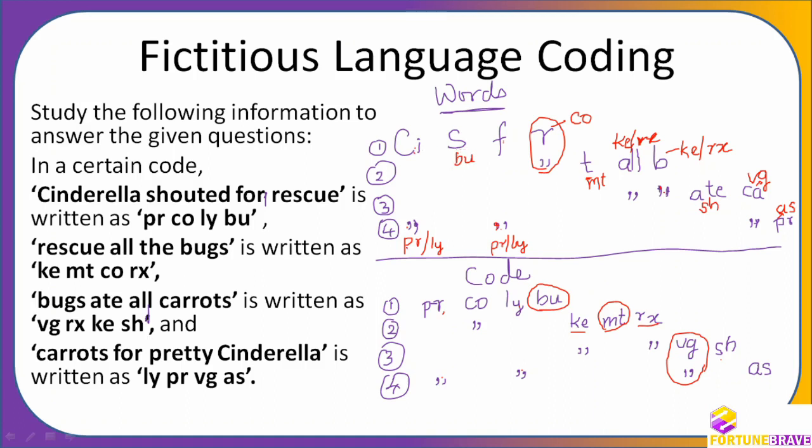Cinderella can be PR or LY. Shouted is BU, there is no doubt at all. For is either PR or LY. Rescue is CO, there is no doubt about it. Then the is empty. All and bugs are again, there are two codes we have got, KE or RX, and bugs also KE or RX. 8 is SH. Carrots is VG. Pretty is AS. Okay. Now we'll go to the questions, so that we'll be able to solve the questions very, very easily now.